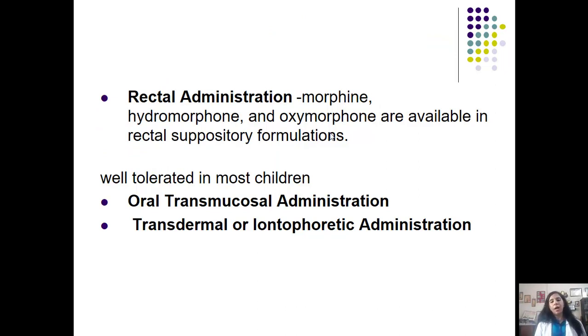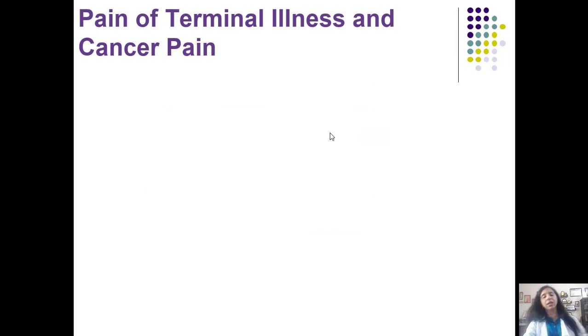Even analgesics like opioids can be given by rectal administration. Morphine, hydromorphone, and oxymorphone are available as rectal suppositories, and they are well tolerated in most children. They can be given by oral transmucosal administration, especially fentanyl. Transdermal fentanyl is available, as is iontophoretic administration, where the drug is applied on the skin. A current is passed, and that will enhance the absorption of drug molecules through the skin blood vessels directly into the systemic circulation.